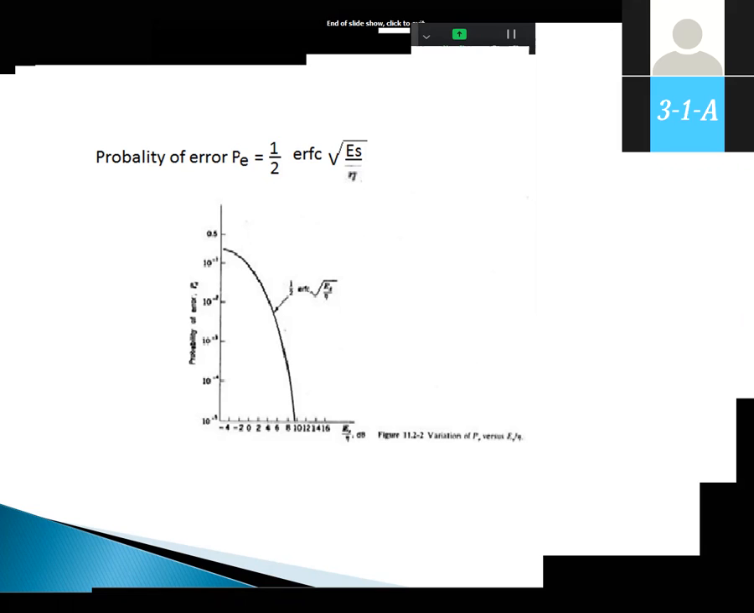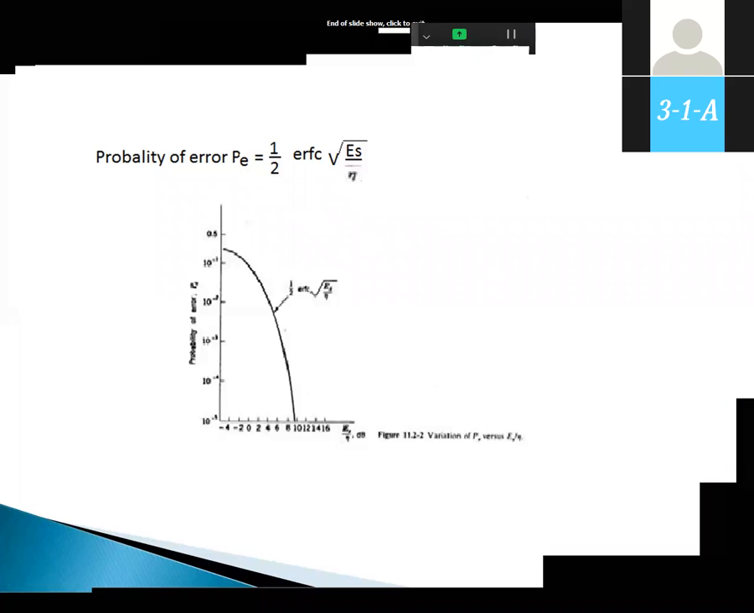The previous assumption, Eb by N0 at 4, gives probability of bit error 10 to the power of -2. At 8, the probability of bit error is 10 to the power of -4. Now 10 to the power of -2 to 10 to the power of -4 is an improvement. At 10 to the power of -2, 100 bits are transmitted and 1 bit is in error, whereas at 10 to the power of -4, 10,000 bits are transmitted and 1 bit is in error.